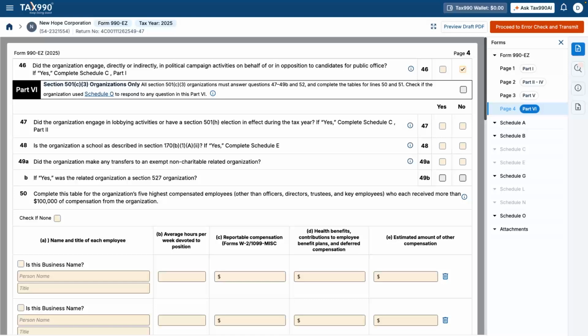In this section, we answered key operational questions that help the IRS understand how the organization functions and whether any additional reporting is required. In the next video, we'll move on to the final section, Part 6, Section 501c3 Organizations Only, where we'll cover additional compliance requirements specific to 501c3 organizations.